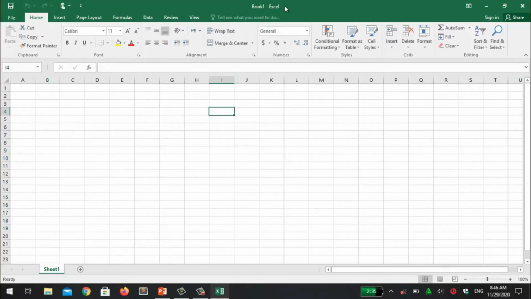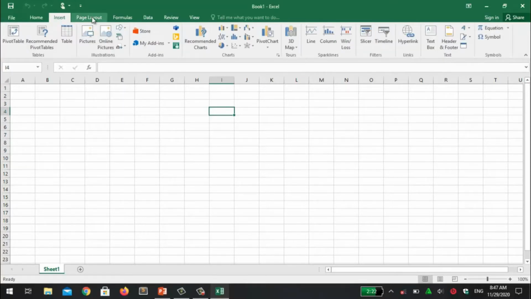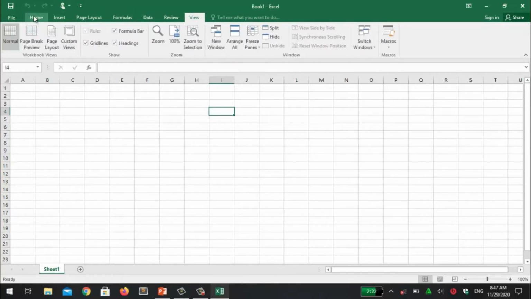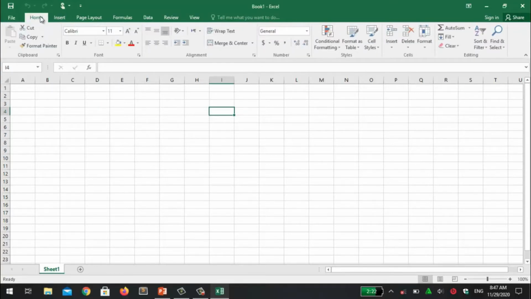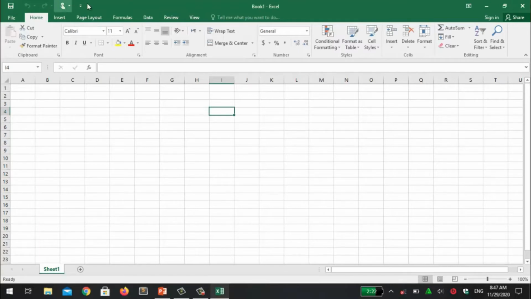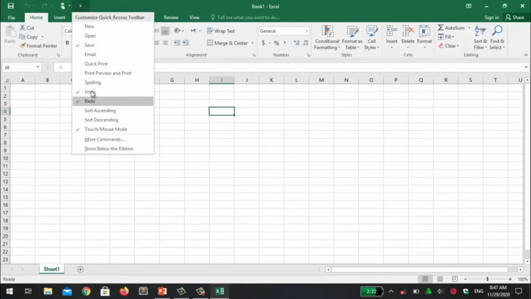By default the name of this is Book1. When I save this document and give it a name, this name will be changed at that time. Here we have groups: home, insert, page layout, formulas, data, review, view. As we studied in MS Word, we have groups of different formats. These are the groups, the ribbon. This is the quick access toolbar, from here you can add many more.